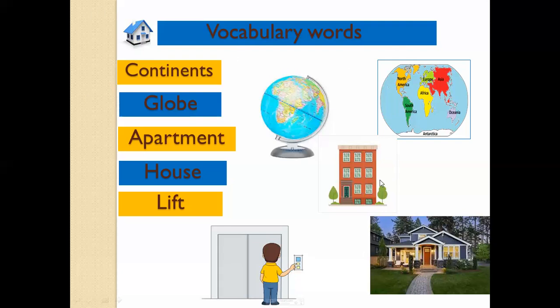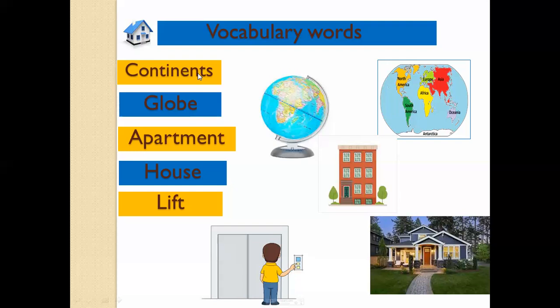Understand? So hurry up, boys. Write these vocabulary words in your notebook. Continents. How many continents are there? 7 continents. Number 1, North America, South America, Africa, Europe, Asia, Antarctica, Oceania. So these are the 7 continents of the world.